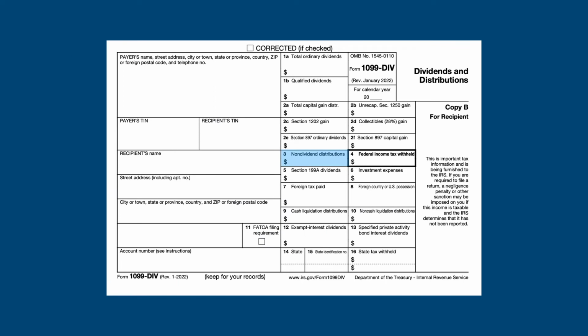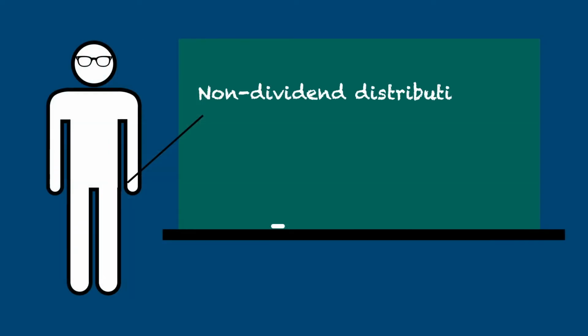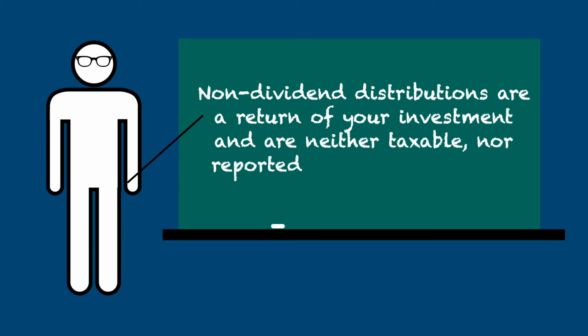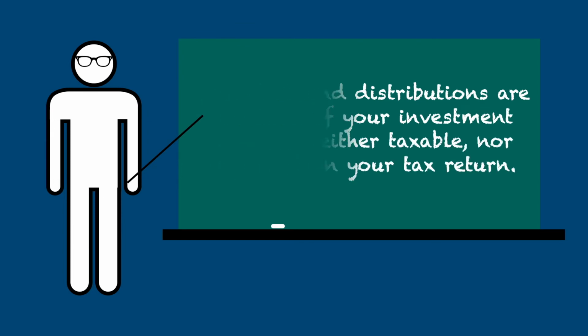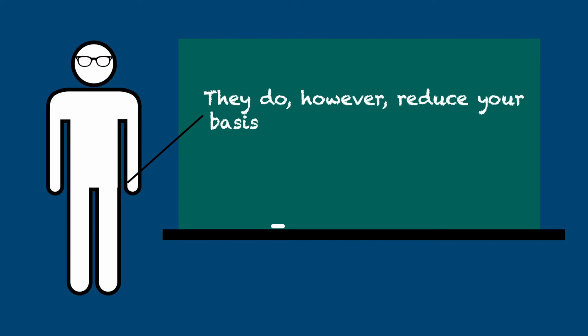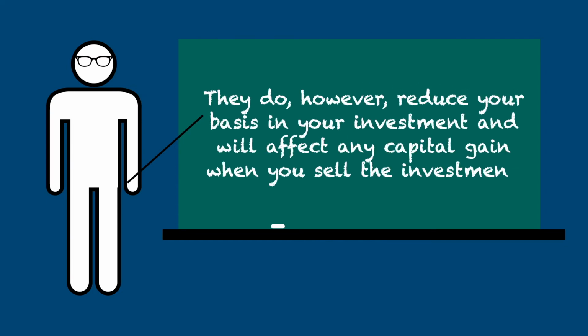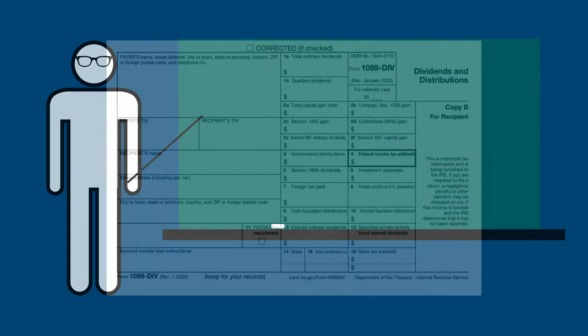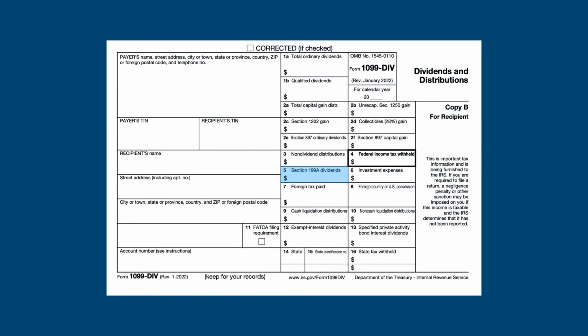Box 3 of the 1099-DIV shows non-dividend distributions. These distributions are a return of your original investment and are neither taxable nor reported on your tax return. They do, however, reduce how much you have invested, or your basis, and you need to keep track of these distributions because they are taken into account when computing your capital gains on the investment should you decide to sell it. Box 5 lists Section 199A dividends.